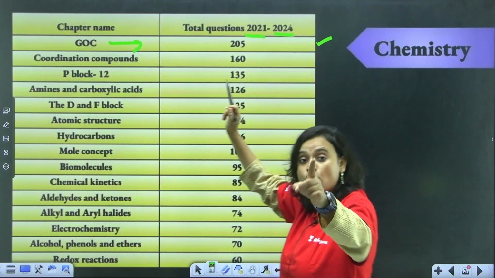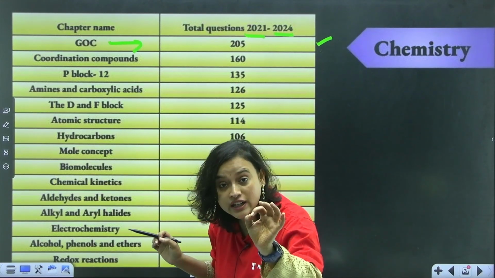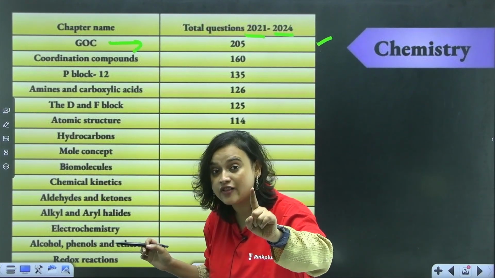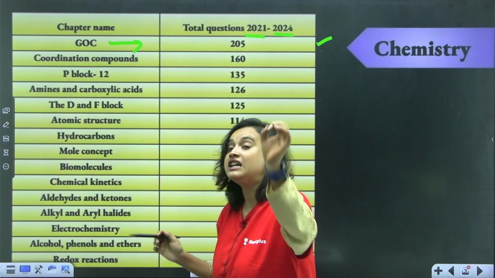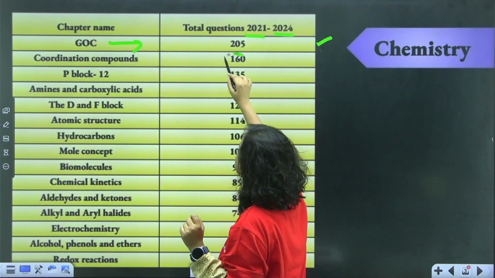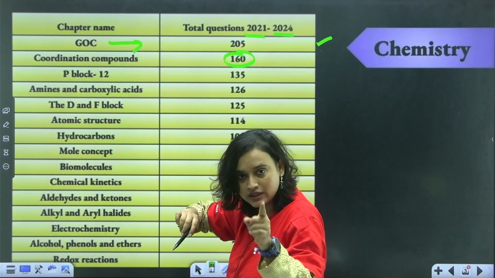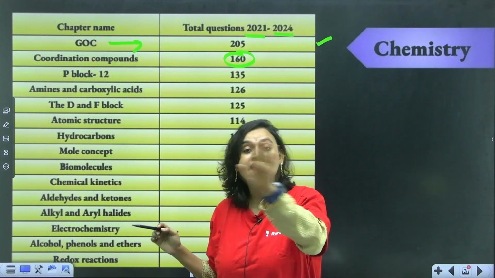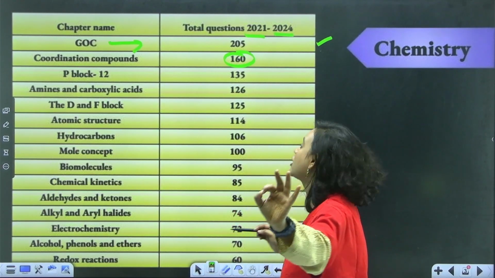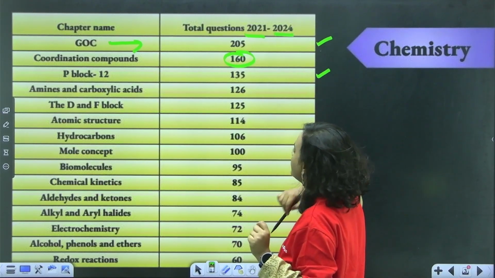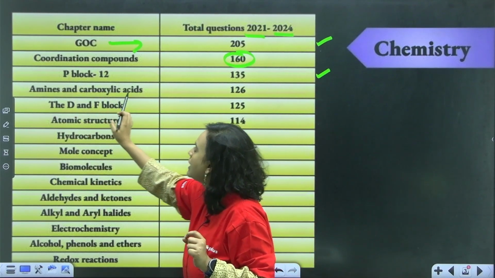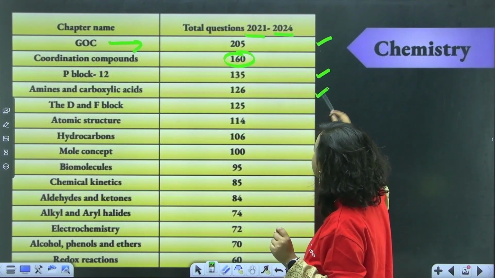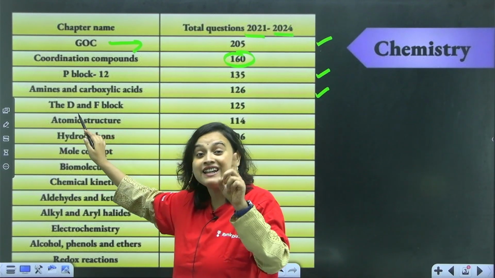Coordination compounds, just coordination compounds, not including the d and f block. I'm telling you, 160 questions have come from this chapter. Look at the P block, class 12 P block, not even class 11 P block. Class 12 P block is high weightage, 135 questions. Now look at amines and carboxylic acids, 126 questions. Now look at the d and f block.